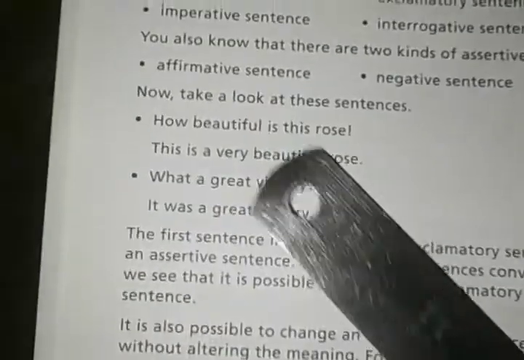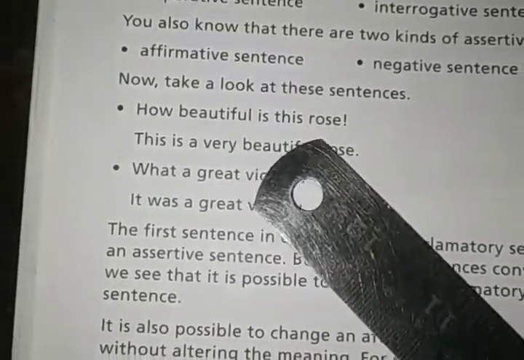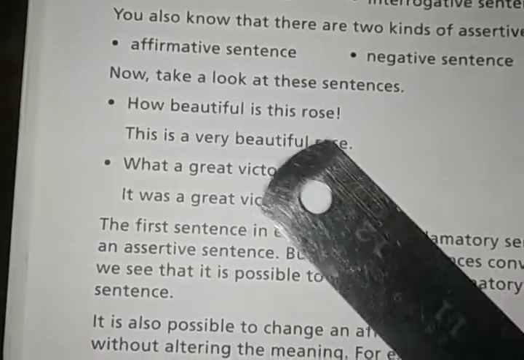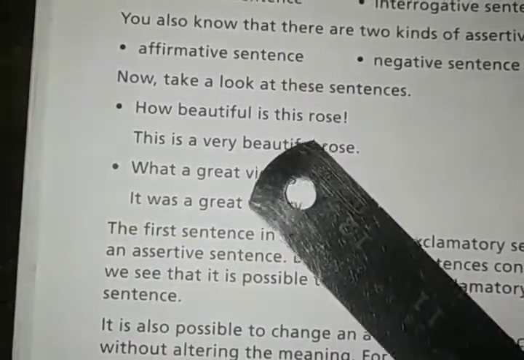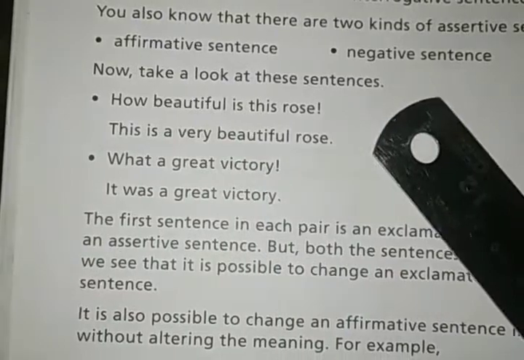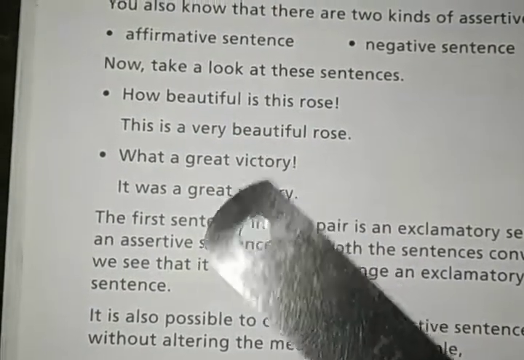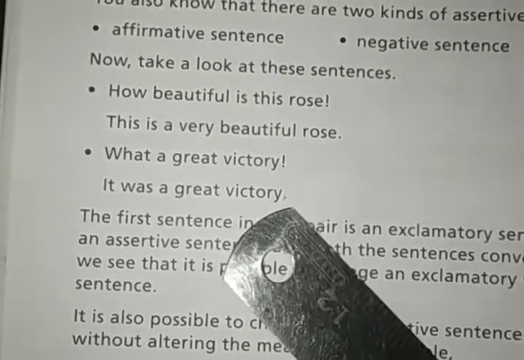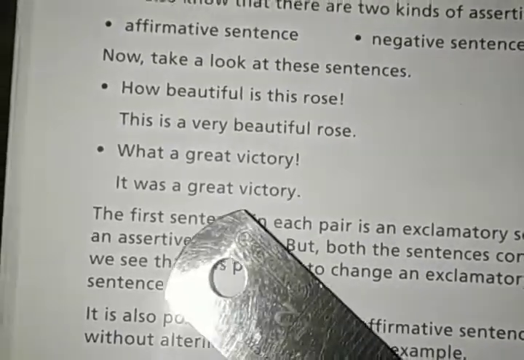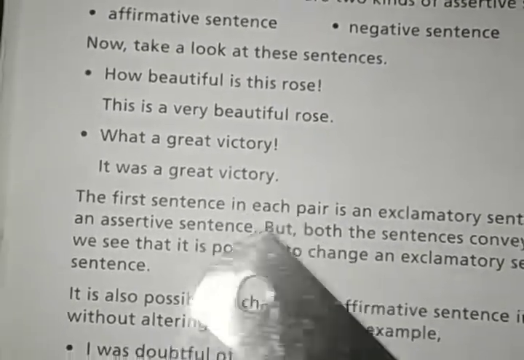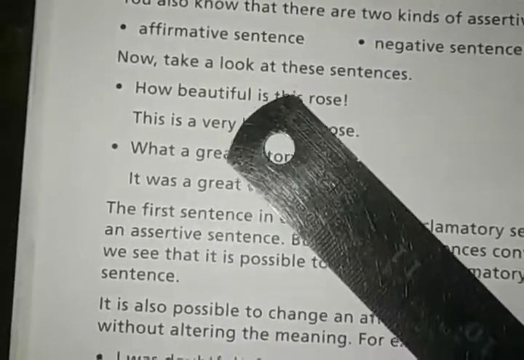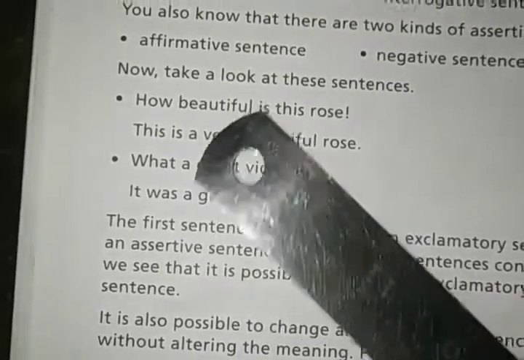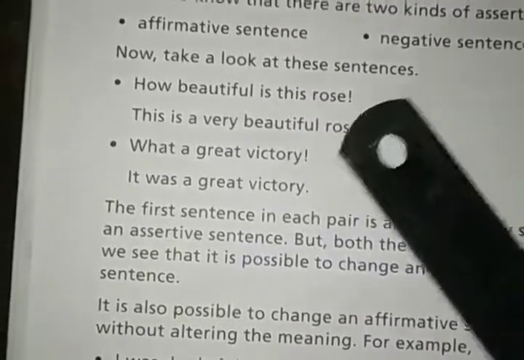The first pair conveys the idea that the rose is beautiful, and the second pair conveys the idea that the victory is great. They are talking about some victory, which is a great victory. Both the sentences carry the same meaning, but in different forms.